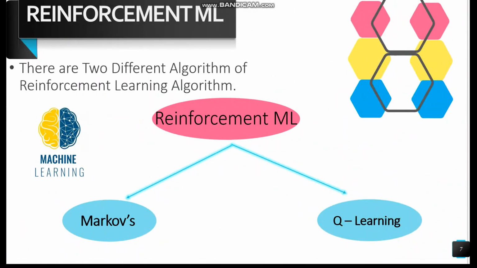There are two different types of reinforcement learning. The first one is the Markov decision process algorithm and the second is the Q learning algorithm.